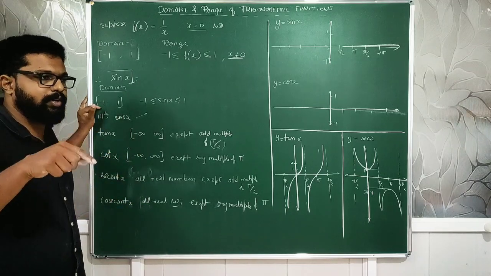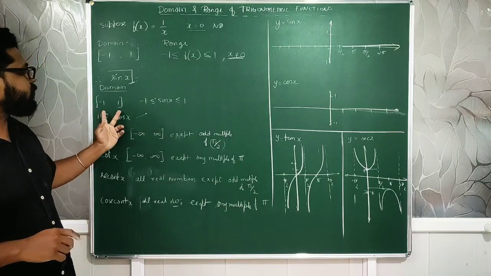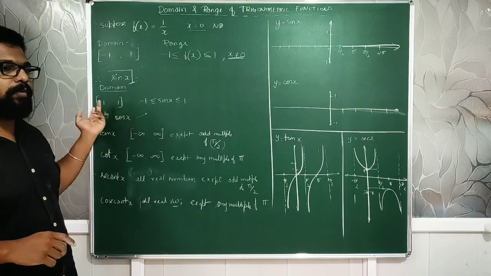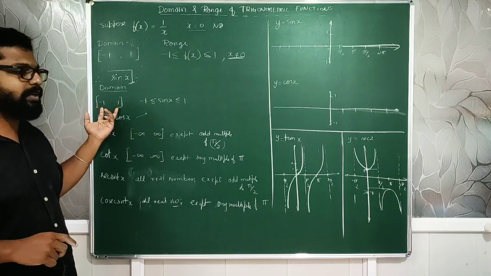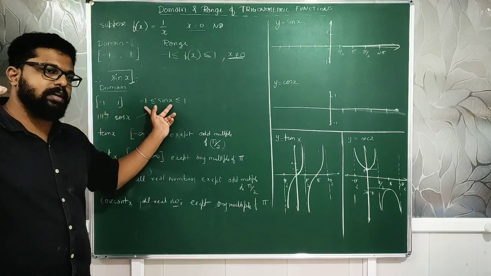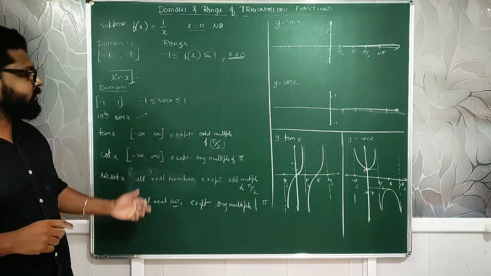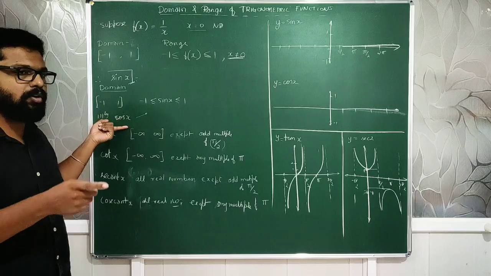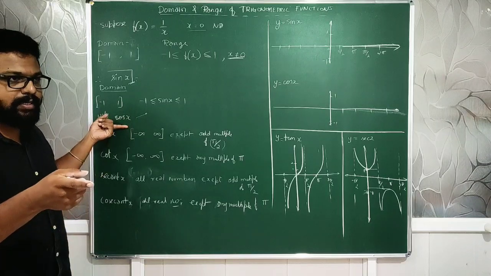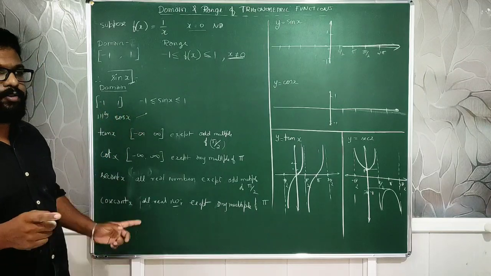It can be 3 by 2 something or 1 by 2, 0.5, like that. It will not go above 1 or below minus 1. So that is called the domain, and that itself is the range for which these functions are valid or meaningful. So that is the range for the sine function, which is the same for the cos function as well. You can check and see. The domain and the range for sine and cos are one and the same: minus 1 to plus 1.